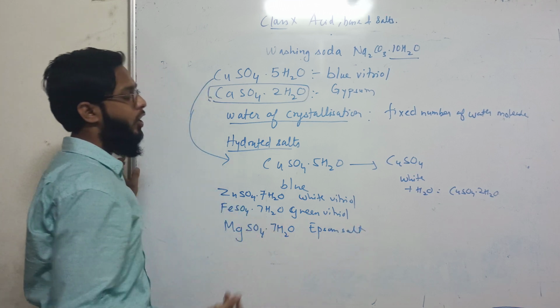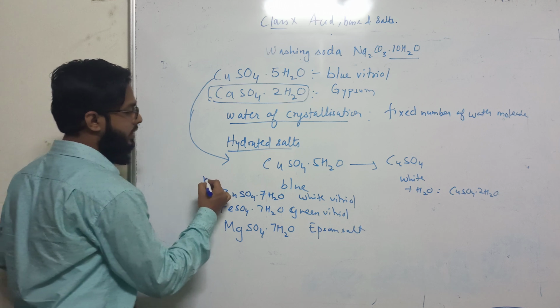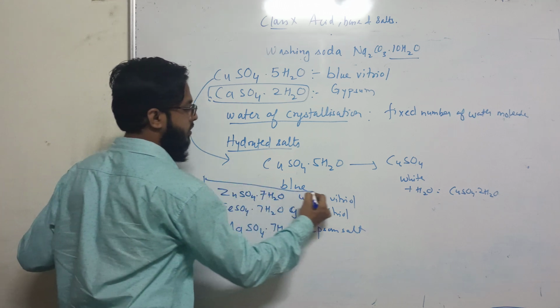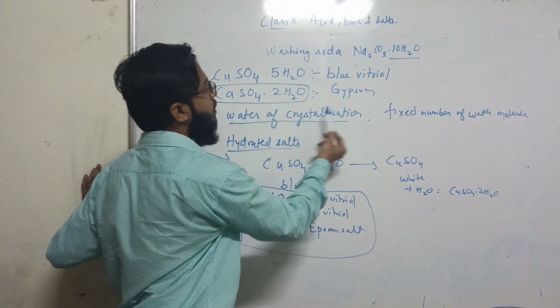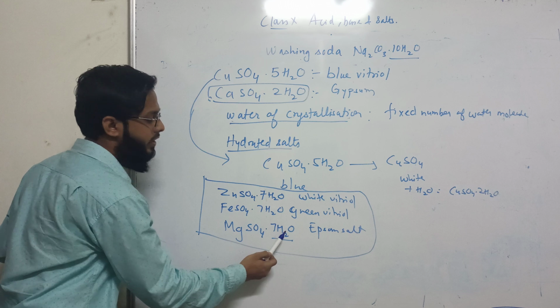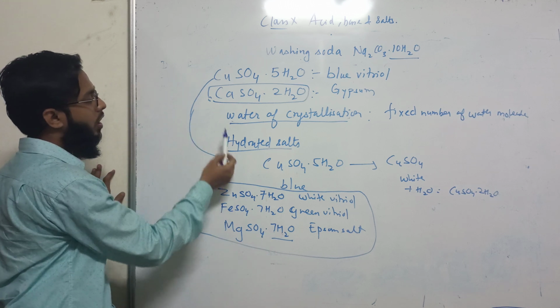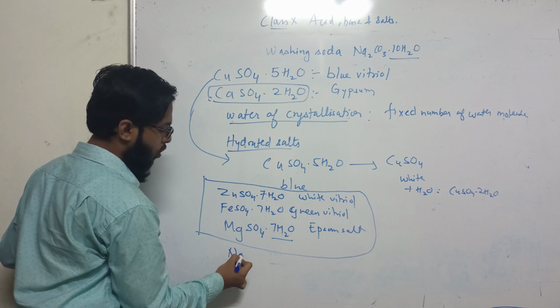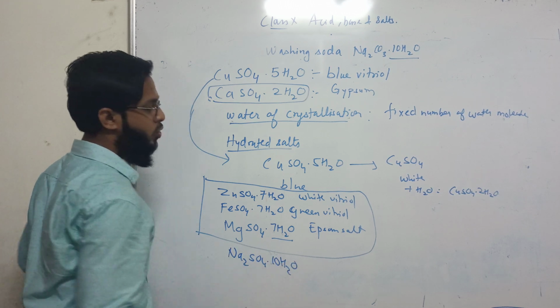So there are many kinds of hydrated salts. The water molecules are known as water of crystallization, and those salts which have a fixed number of water molecules in them are known as hydrated salts, like washing soda.